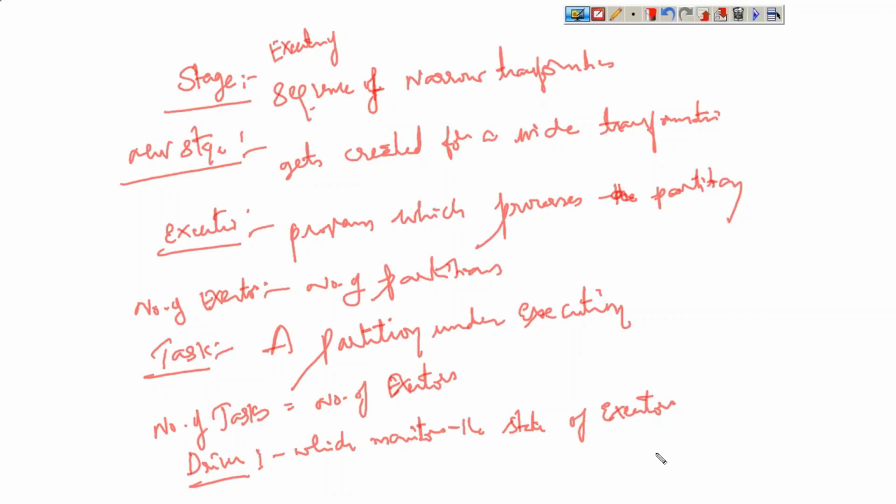It only monitors while the work is being done. When executors are processing the data, it just monitors what's happening there, and whether the executors that are created are working properly or not. All these things will be monitored and maintained by the driver. Okay, is it clear now? Driver, executor, stage, task, partitions, wide transformation, narrow transformation. All this must be clear to you. Then only you will understand all the concepts. Is it fine now?